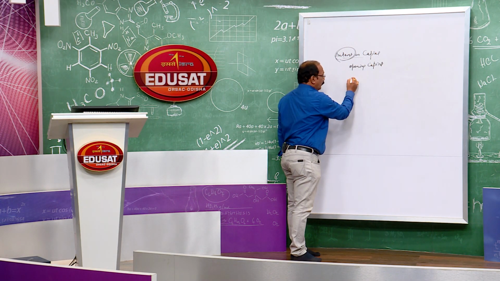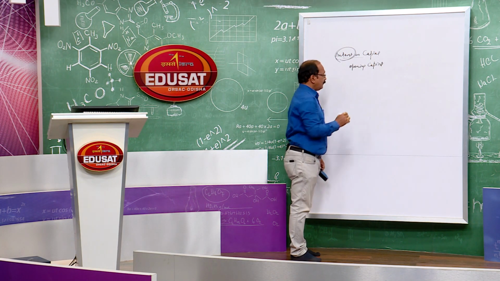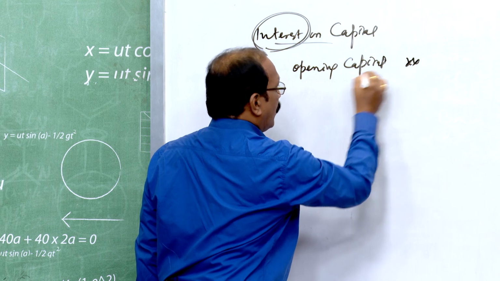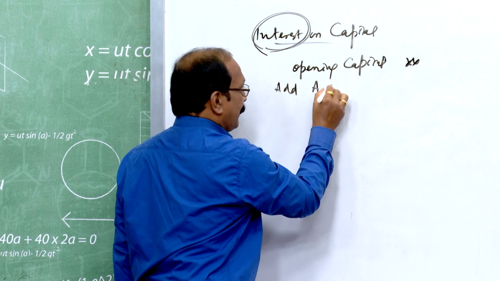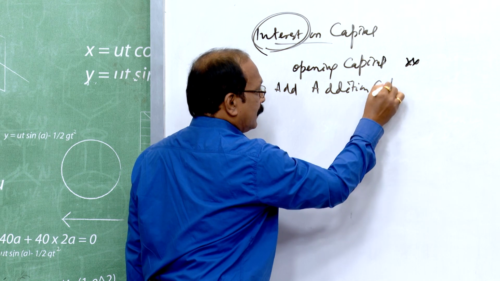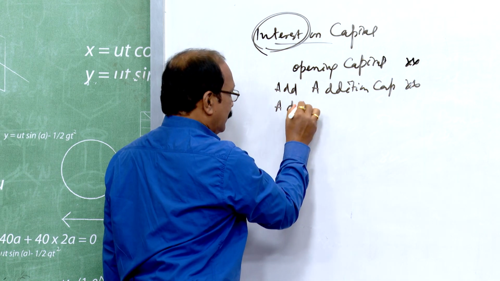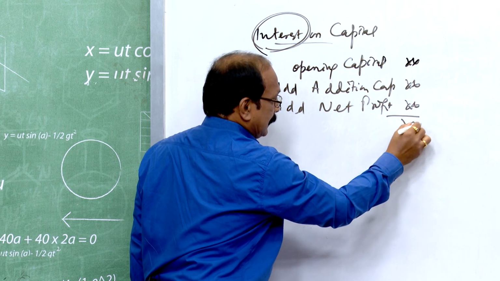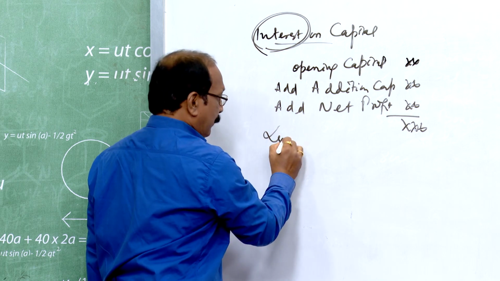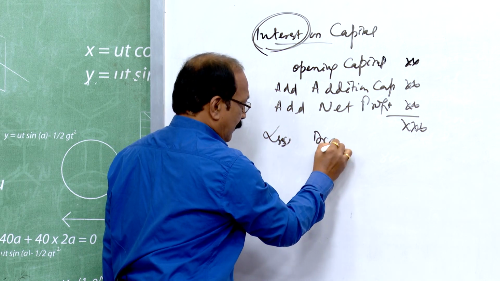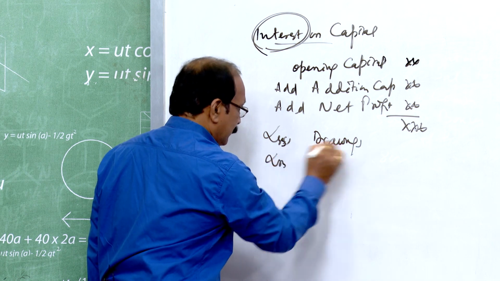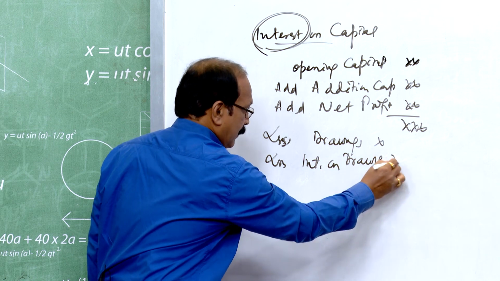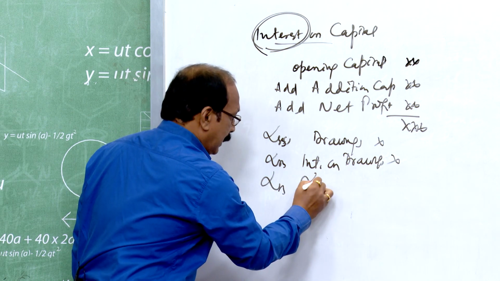In the balance sheet, as you have done in the case of sole proprietorship business, how does the closing balance appear? Opening capital, add additional capital, add net profit, from this you have to deduct the drawings, interest on drawings, less loss if any.